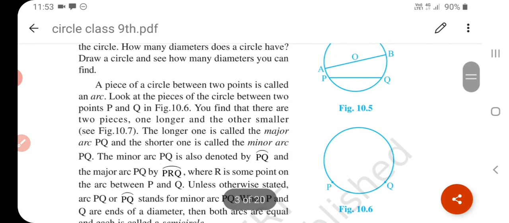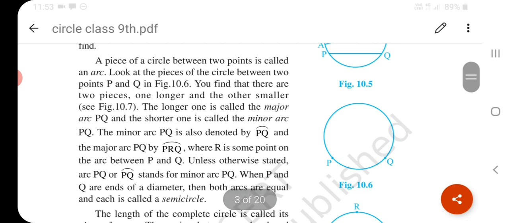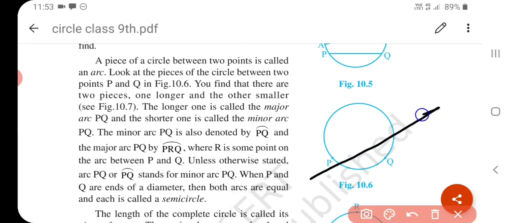If this is a circle and a line is going through from here, this is the line PQ, this is our center O. So this line PQ, a line which meets a circle in 2 points, is called a secant of a circle. Okay, understand? In the adjoining figure, what can we call PQ? PQ is a secant of a circle with center O.